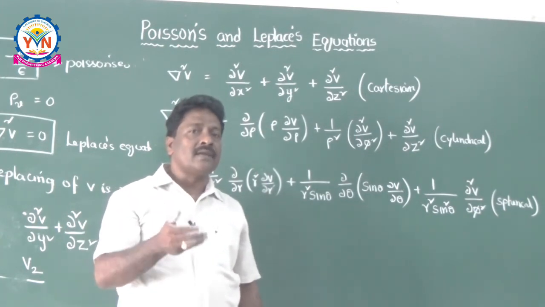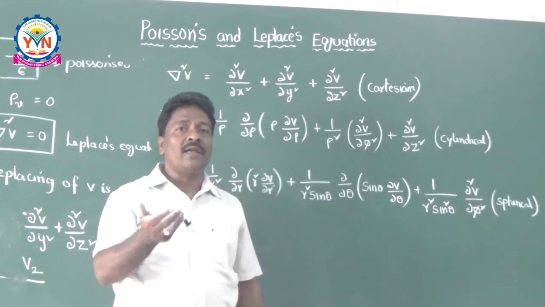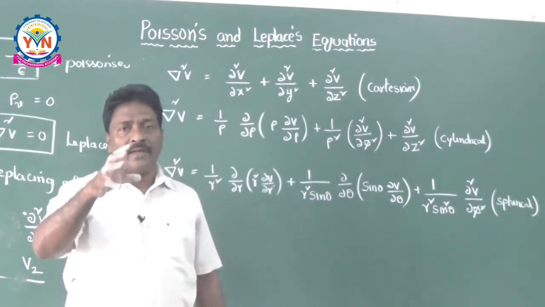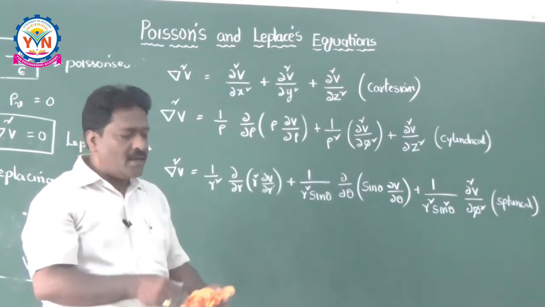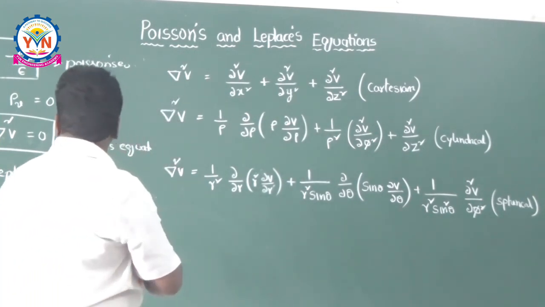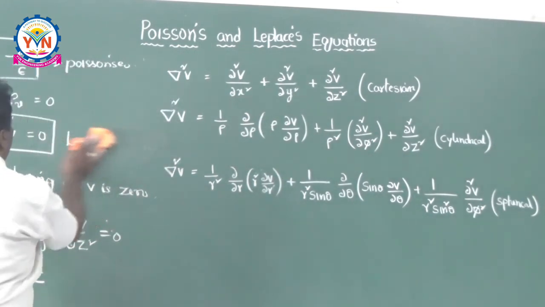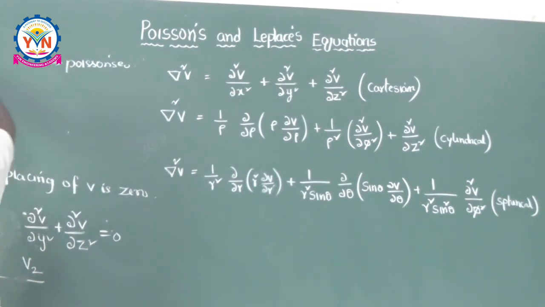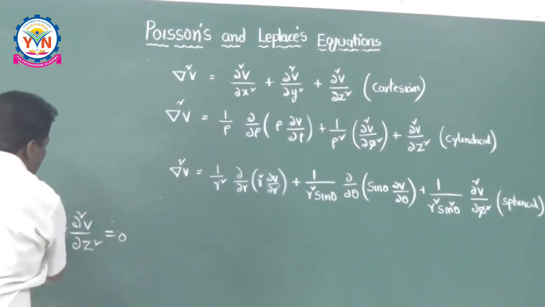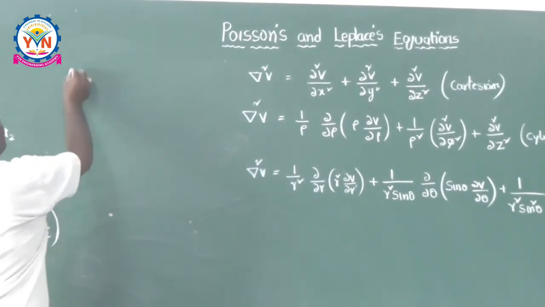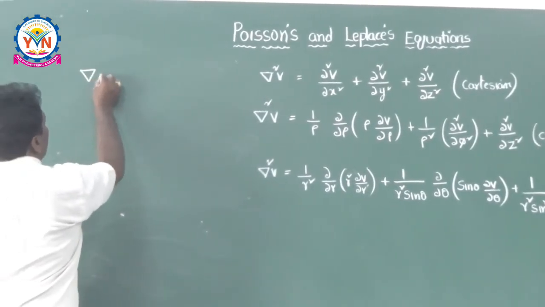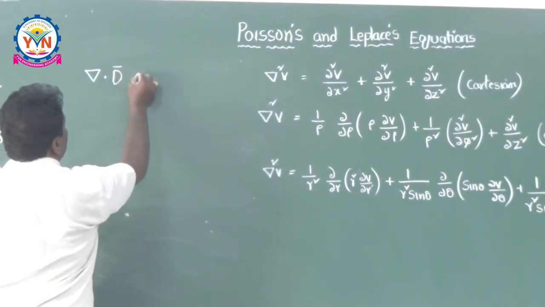So students, I can say finally, the del operator is creating miracles, and del is doing so many miracles in this electromagnetics. One is, it is taking the divergence. Suppose for example, del dot of D bar, which is the point form of the Gauss law, is nothing but rho v.